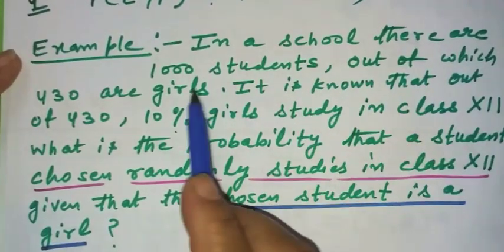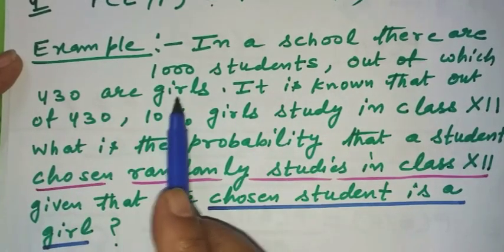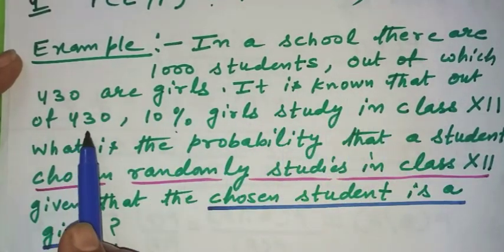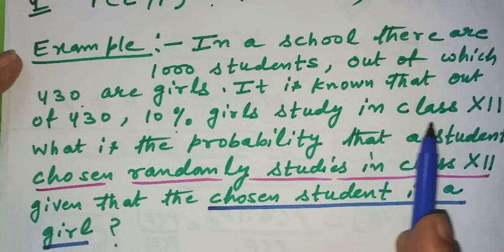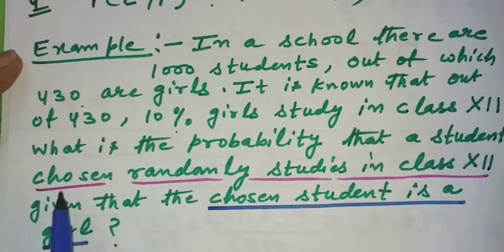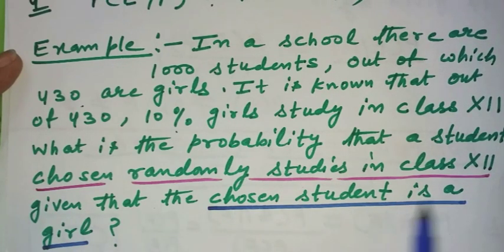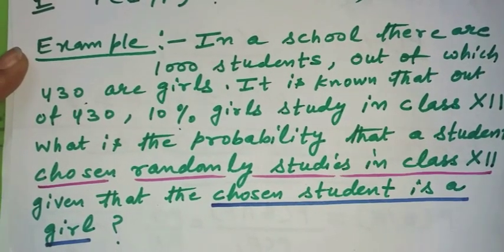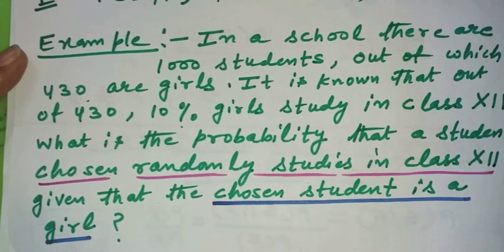In a school, there are 1000 students, out of which 430 are girls. It is known that out of these 430 girls, 10% girls study in class 12th. What is the probability that a student chosen randomly studies in class 12th given that the chosen student is a girl? So now go through the question. I give you some time.